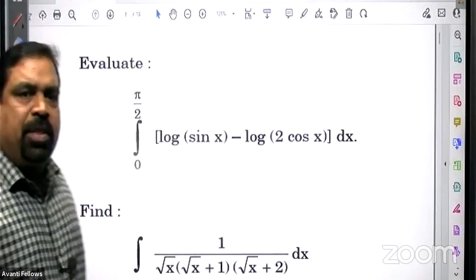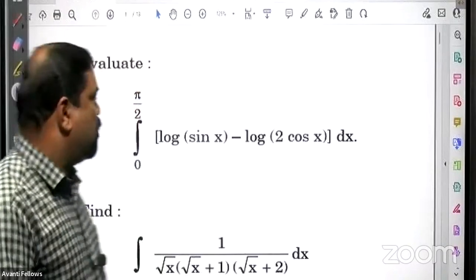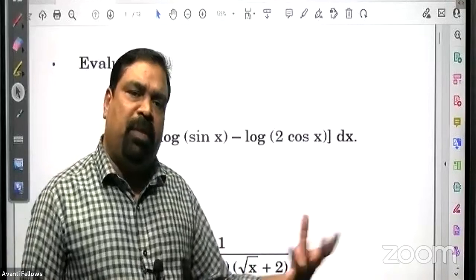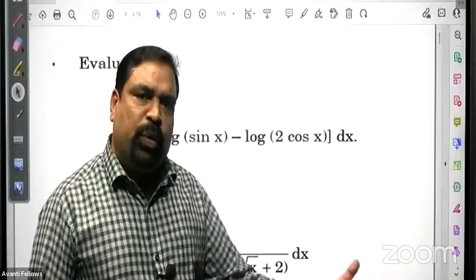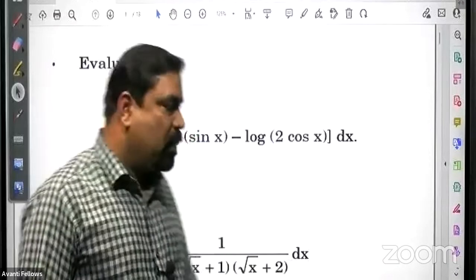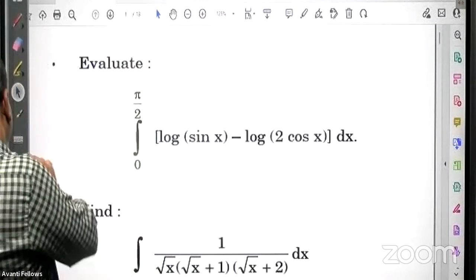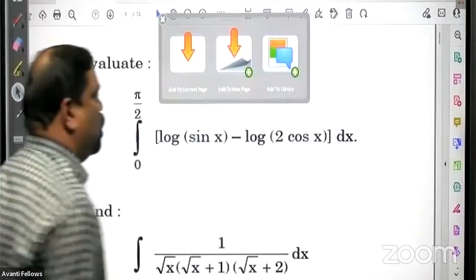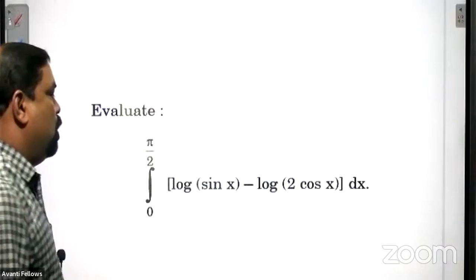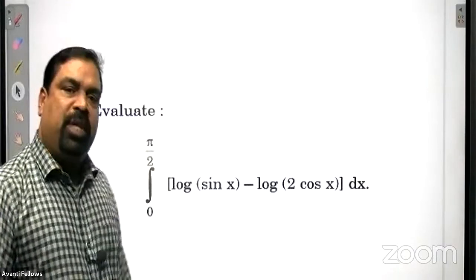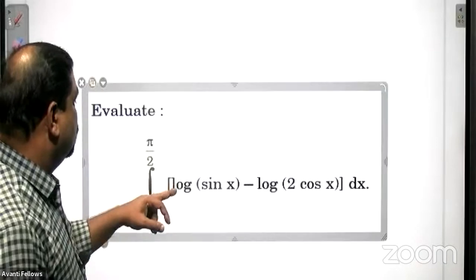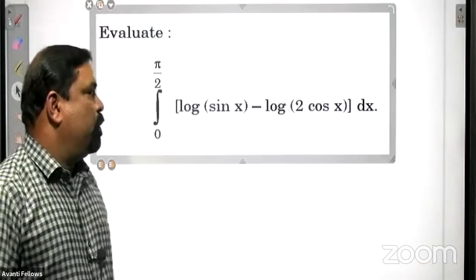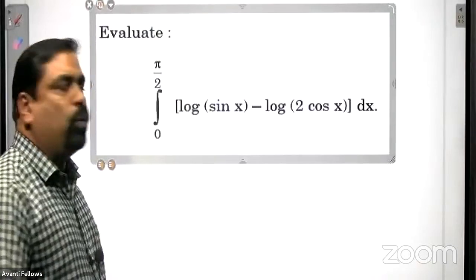Okay, so let us start the afternoon class. I have taken some problems of integration from the previous year question papers, the 2023 board exam. Evaluate the integral from 0 to pi by 2 of log sin x minus log 2 cos x dx.